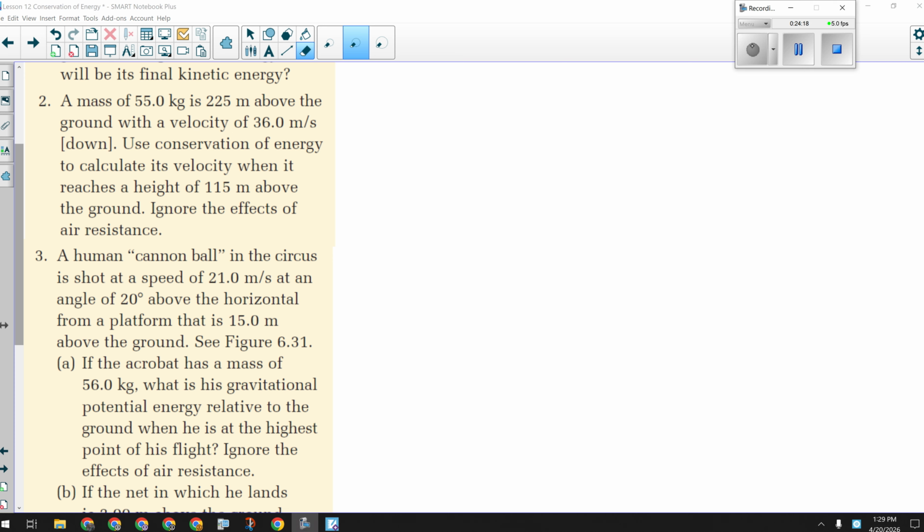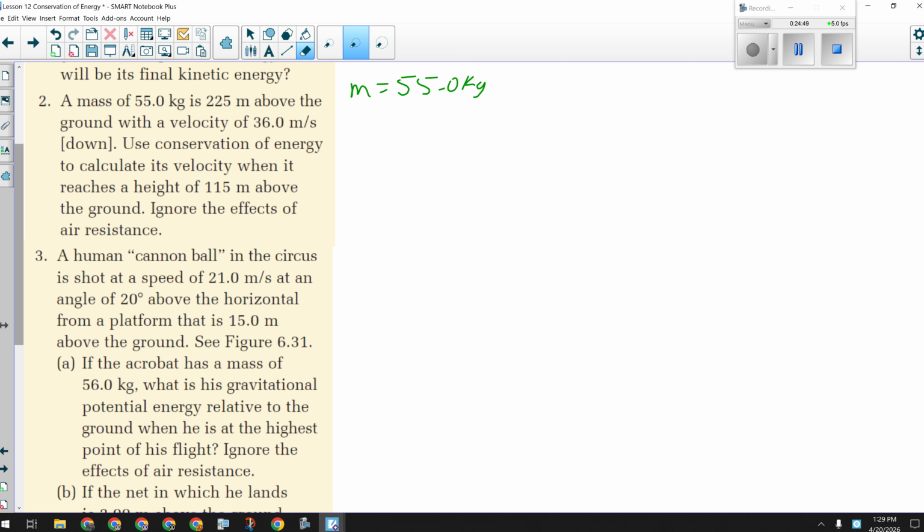Okay, so if I'm reading through this and writing down my givens, I'll write down the mass to be 55 kilograms. Probably not going to need it. It is 225 meters above the ground, moving at 36 meters per second down. Now, they gave me velocity, and they said down. Does it matter? No, because if it was going up, by the time it came back down to that same height, would it also be going that velocity down? What goes up must come down and do so at the same speed.